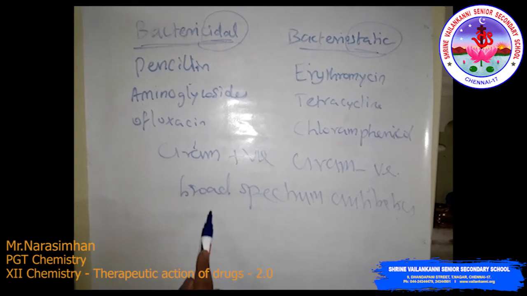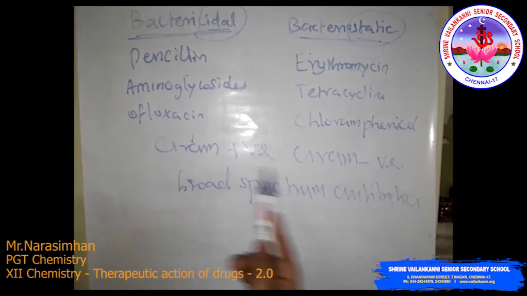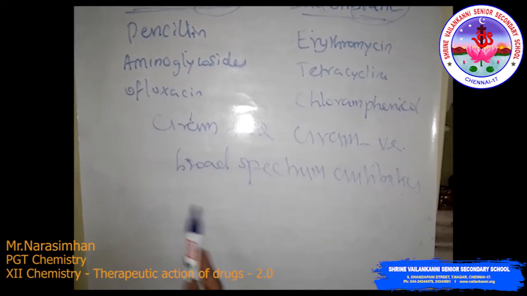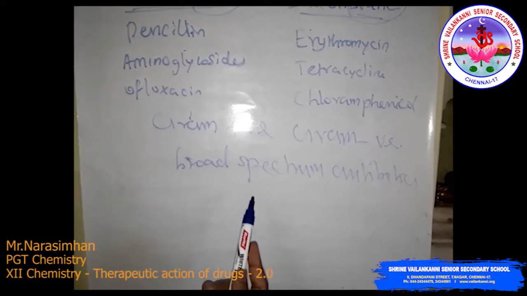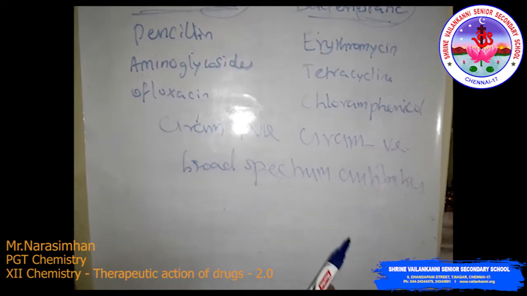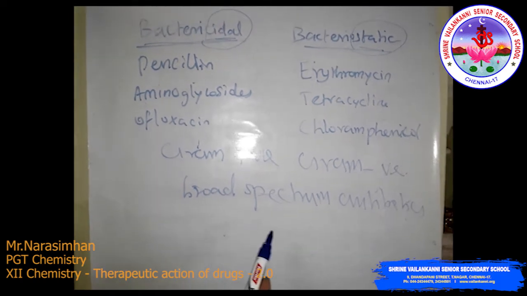Antibiotics effective against only gram positive or only gram negative bacteria are narrow spectrum antibiotics. Those effective against a single organism are referred to as limited spectrum antibiotics.